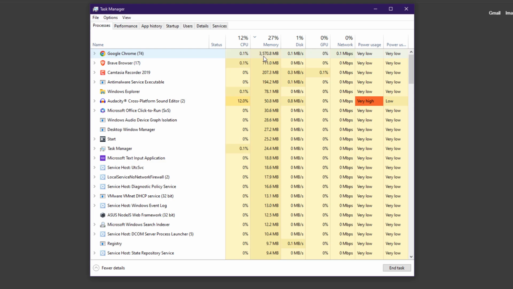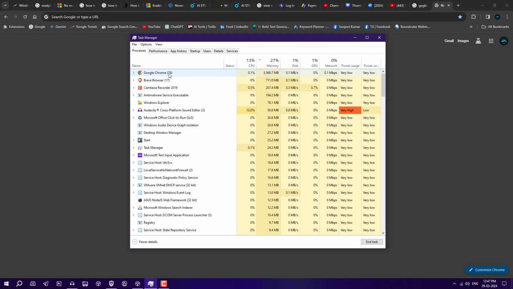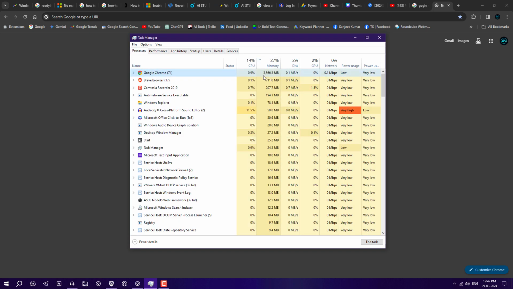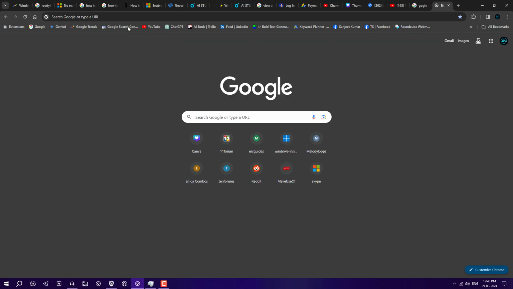Okay, so currently you can see 74 processes or tabs are running in the background of Chrome, and it is using 3.5 GB RAM. Currently you can see multiple tabs are open, no issue at all. You can use thousands of tabs at the same time, even if you have a 1 GB RAM PC.